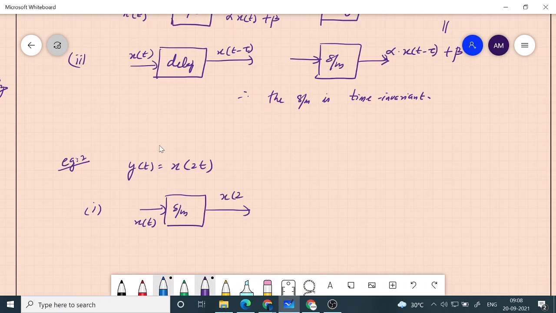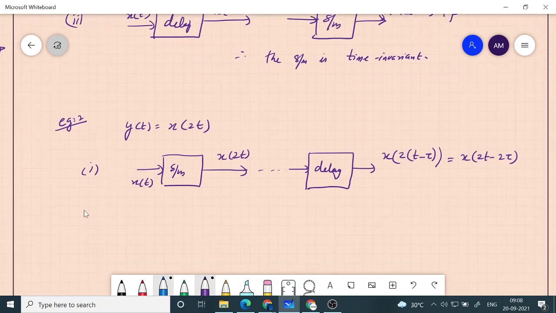It will be x of 2t. Then we delay. We pass it through the delay, that will give you the delayed output. So the delayed output is x of 2t, where t is replaced with t minus tau. So this is equal to x of 2t minus 2 tau.